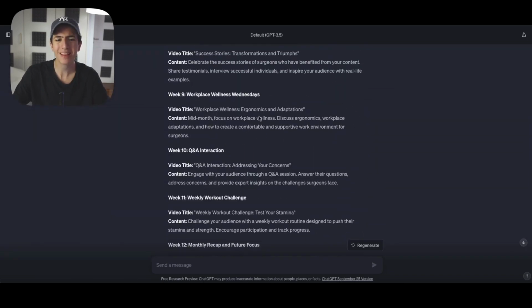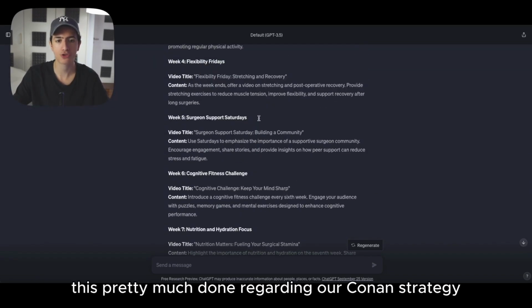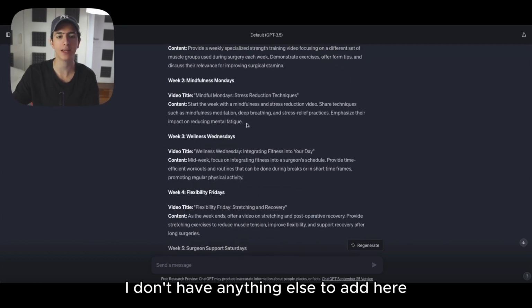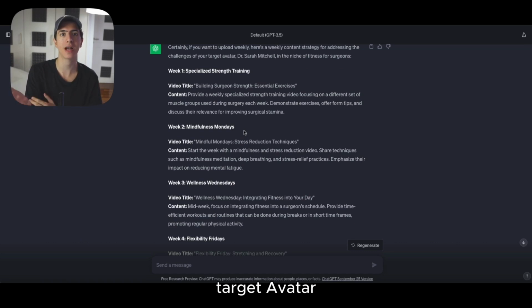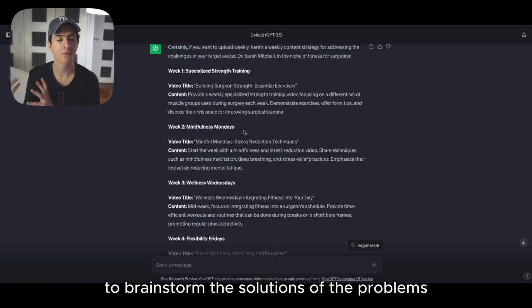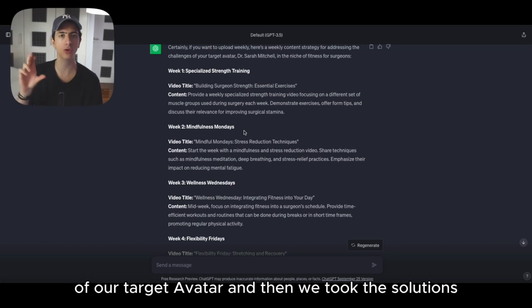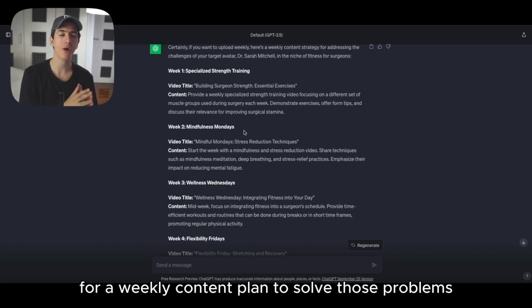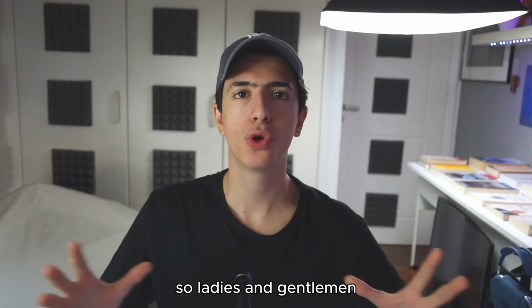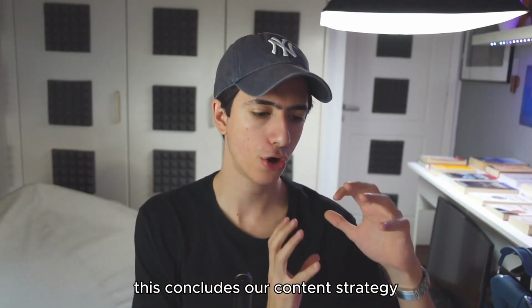Now, this is pretty much done regarding our content strategy. I don't have anything else to add here. We used ChatGPT to brainstorm the problems of our target avatar, to brainstorm the solutions to the problems of our target avatar, and then we took the solutions, and based on those solutions, we asked for a weekly content plan to solve those problems. So, ladies and gentlemen, this concludes our content strategy.